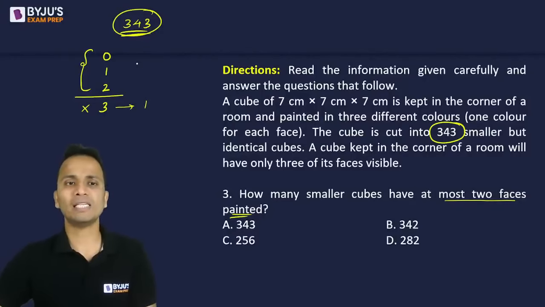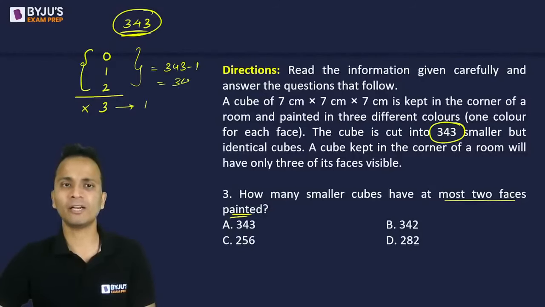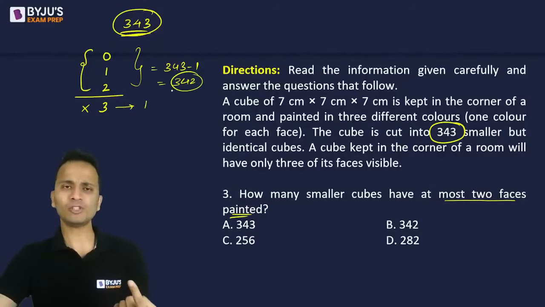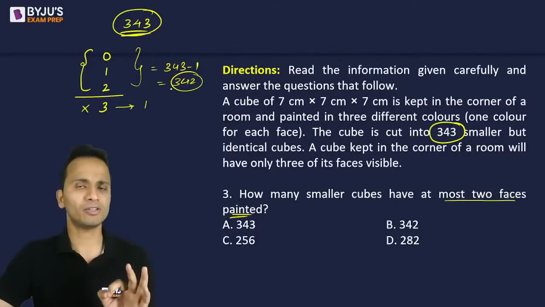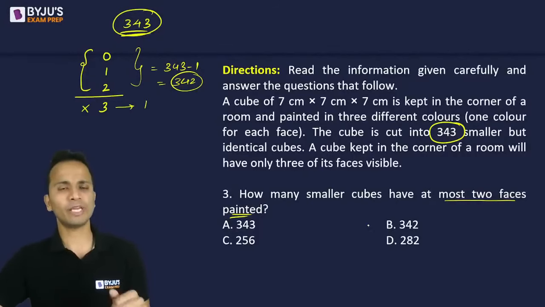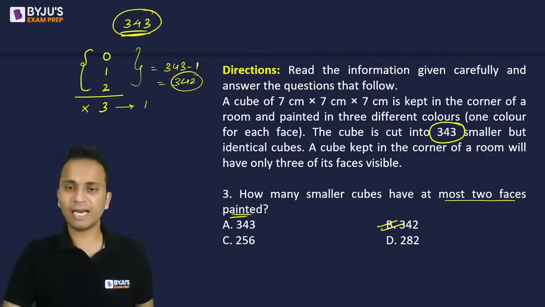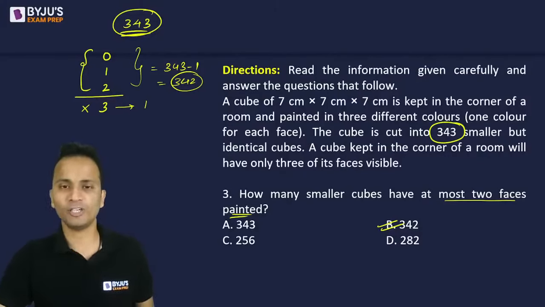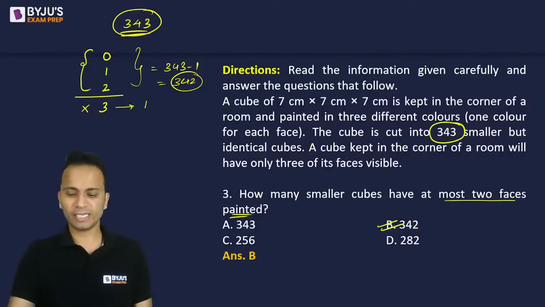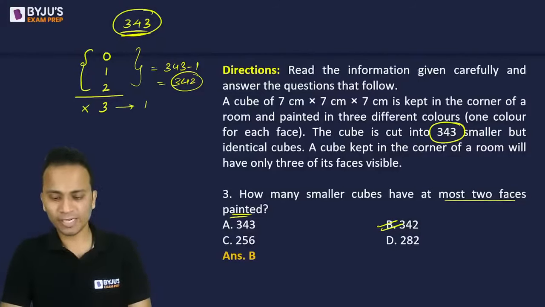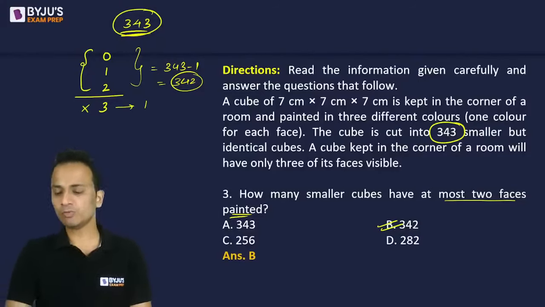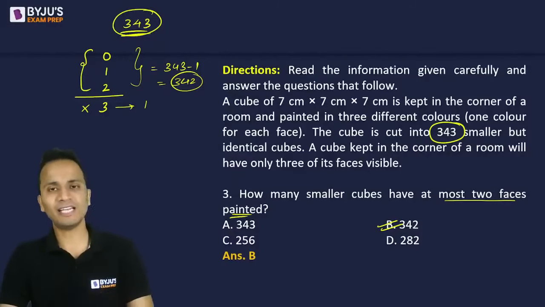All right, so answer will be इन तीनों का सम कितना होगा? 343 minus 1, that is 342. क्योंकि एक ही पीस होगा ऐसा जिसपे थ्री फेस पेंटेड होंगे. ओके, सो ये वाला पीस रिमूव कर दिया और the correct answer will be option B, that is 342. Okay, so yes, correct answer is option B. All right. Okay, now let's move ahead and look at the next question.